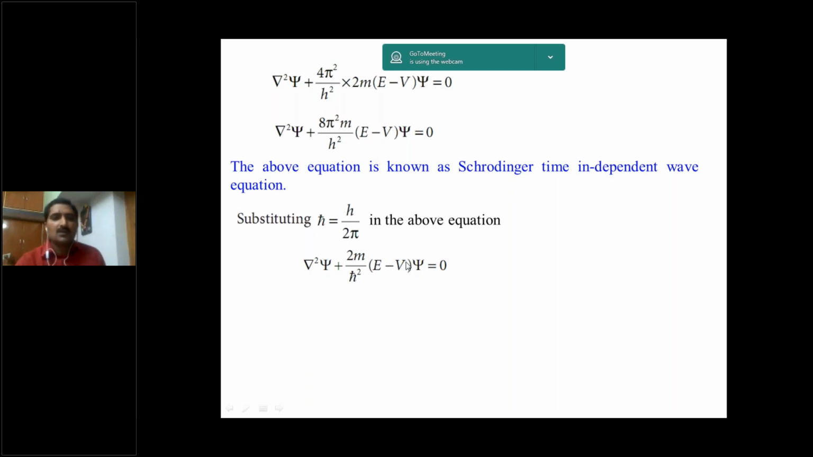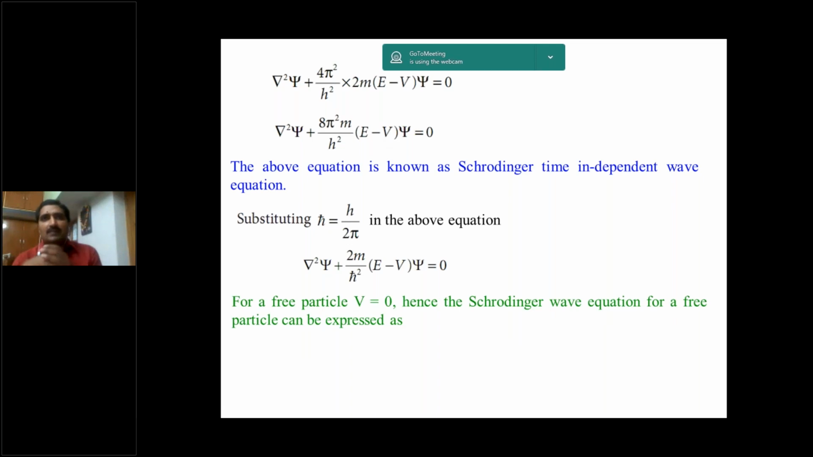So for a free particle, that means here the particle has no potential energy. Then the Schrodinger wave equation for a free particle can be expressed with V equal to 0. Free particle, there is no potential, only kinetic energy. E minus V is what? Kinetic energy. If there is no potential energy, the total energy is nothing but kinetic energy. Kinetic energy means the particle is in motion. If there is no potential energy, then that particle can be called a free particle.